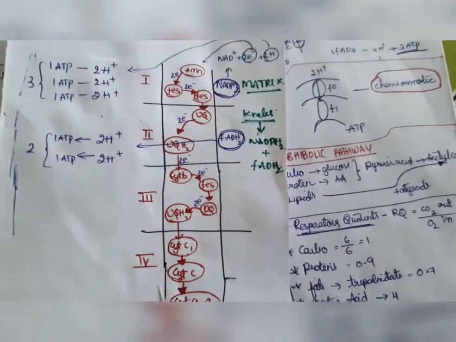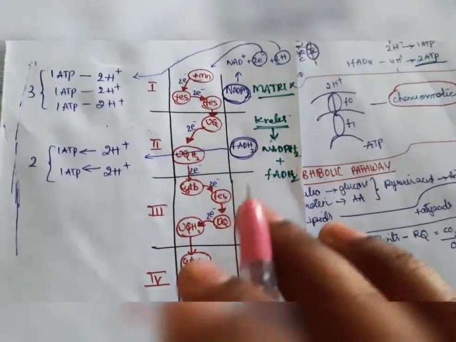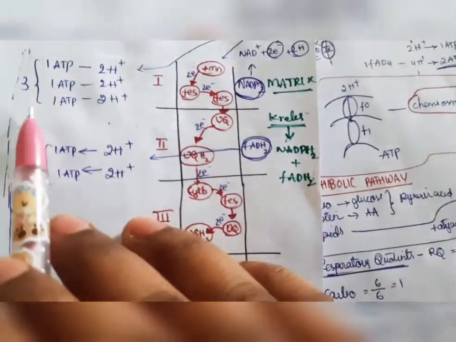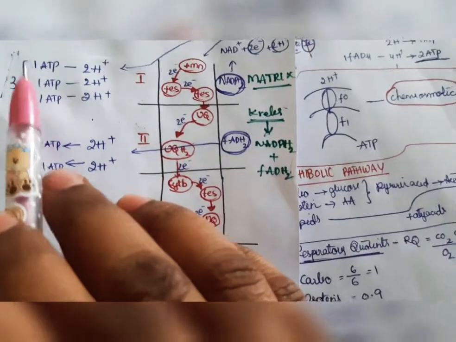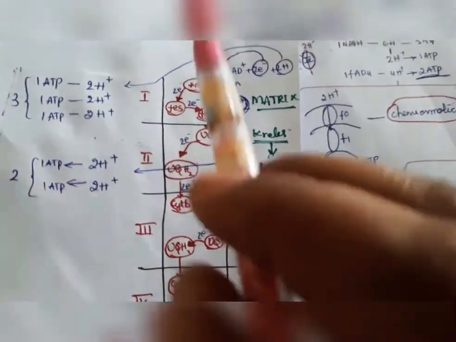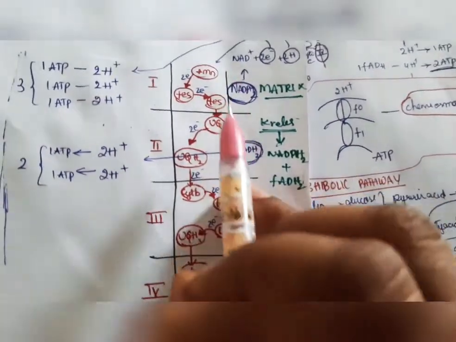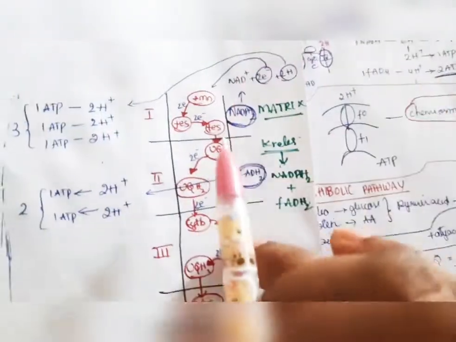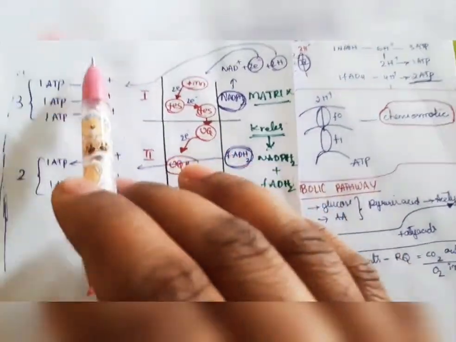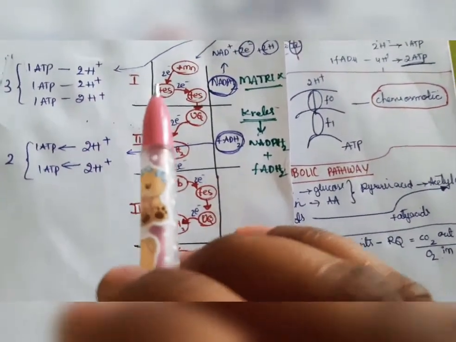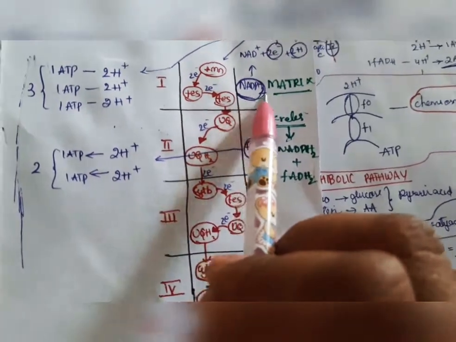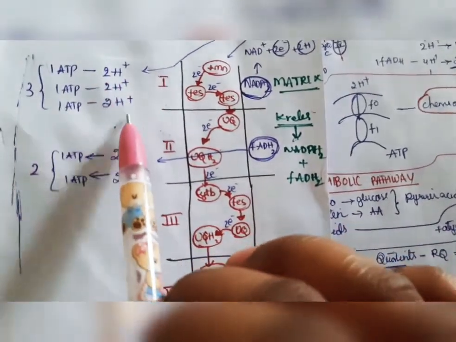Next, as I said, 1 NADH2 forms 3 ATP and 1 FADH2 forms 2 ATP. Here it is proved, and this is the mechanism. NADH2 forms NAD plus, 2 electrons and 2H plus. The 2H plus will be accumulated in the intermembranous space. Here, 1 NADH2 forms 3H plus.